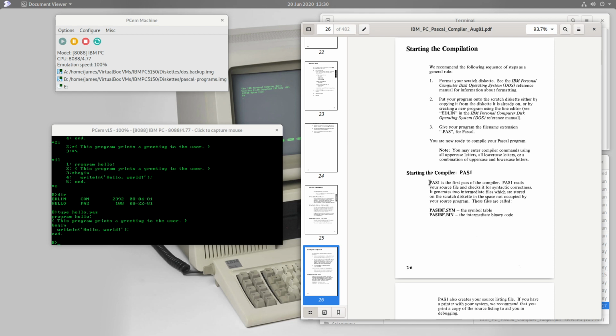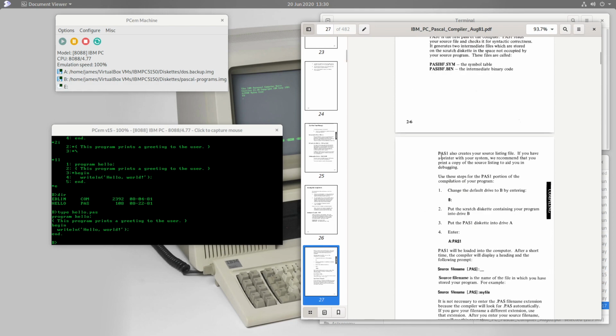And so the first thing we'll want to run is pass1, which is on the first Pascal compiler diskette. So pass1 will read your source file and check its syntactic correctness. It generates some intermediate files, and it stores those on the Scratch diskette. And these are the intermediate files. It can also create a source listing. That's the same as what the BASIC compiler did, which is just your program with some extra information about what the compiler is doing. And so here's how you would go about doing that.